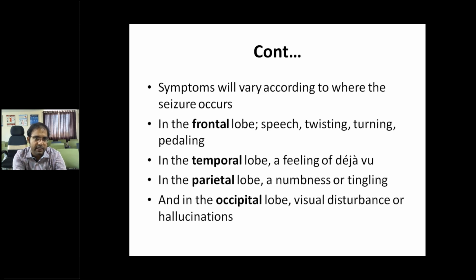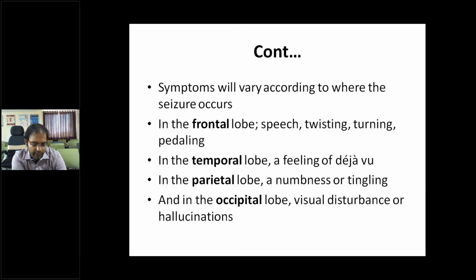If it occurs in the temporal lobe, a feeling of deja vu, meaning something that previously happened to me, similar things are happening again. In the parietal lobe, a numbness or tingling sensation can be there, and in the occipital lobe, visual disturbances and hallucinations might be there.